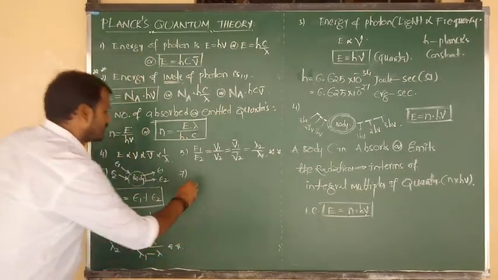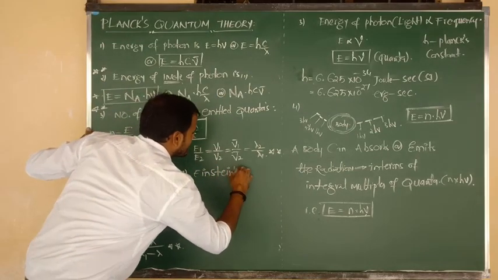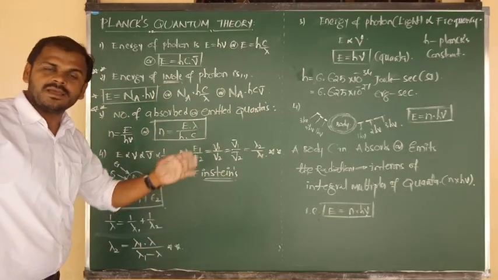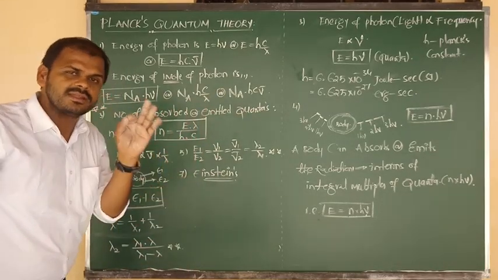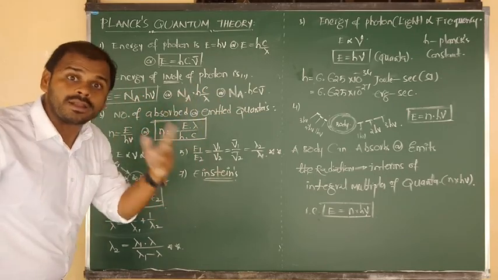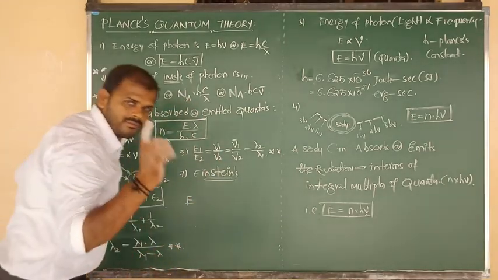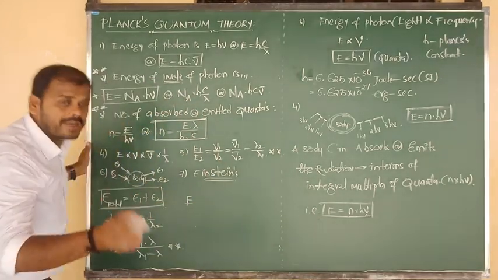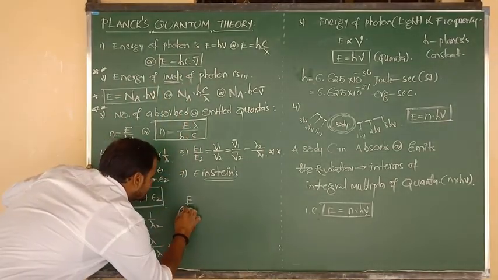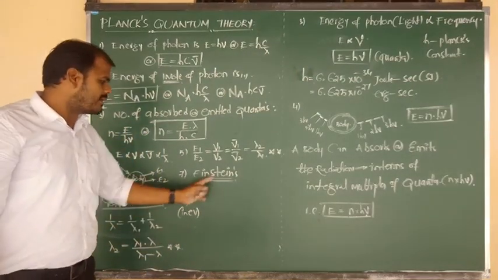So as per Einstein, he says the same concept: energy is absorbed or emitted in the form of small energy packets. They are nothing but quanta. Such energy of the quanta we can calculate as per Einstein by using a short formula. We can calculate the energy of the photon, the energy of the light. The unit is the electron volt. In this particular unit only we can calculate as per Einstein.